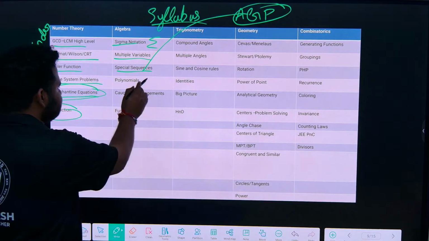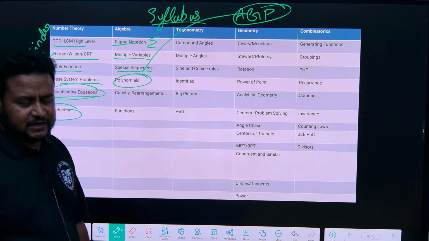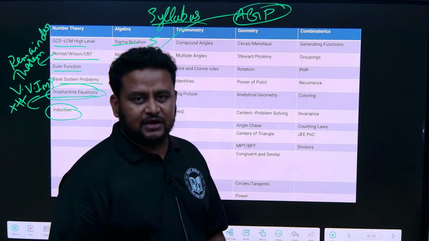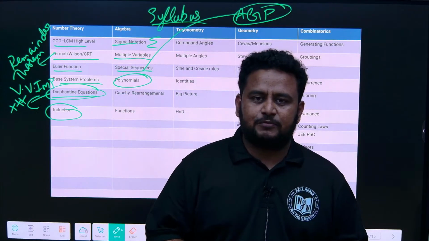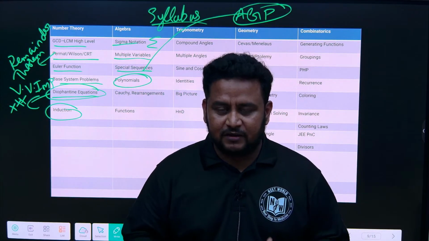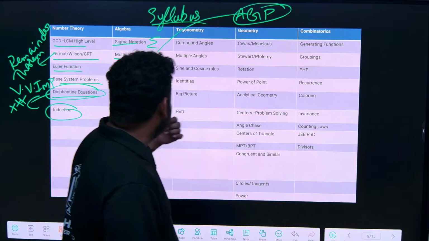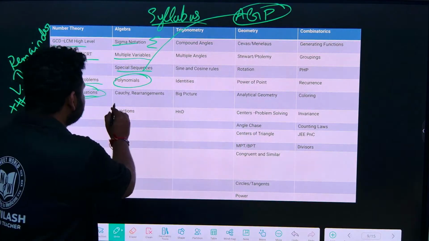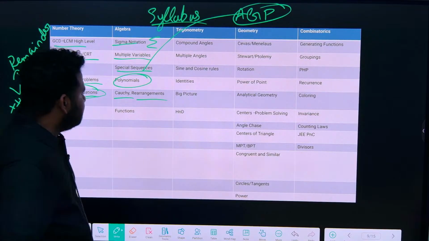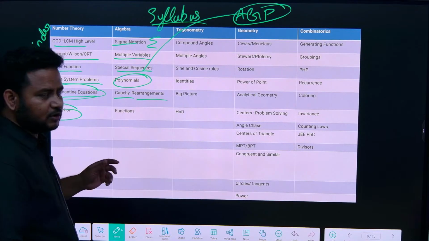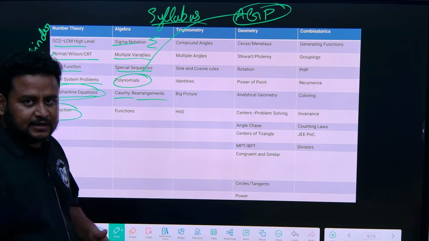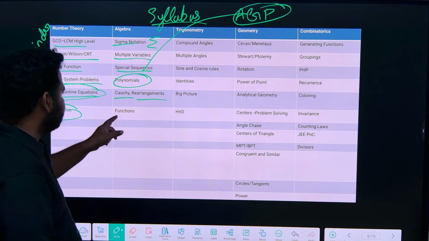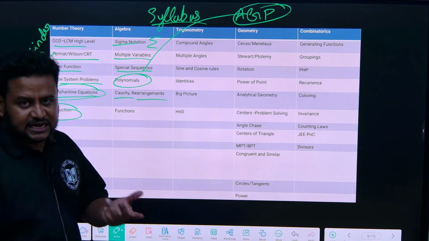Next, polynomials. Okay, this is a simple chapter, polynomials, sum of the roots, product of the roots, be it for quadratic polynomial, cubic polynomial, biquadratic polynomial. For such type of questions you have to study polynomials. Next we have Cauchy and also rearrangements. Okay, Cauchy theorem, and also Riemann integral, all these things will come. So rearrangements, derangements, all these things.